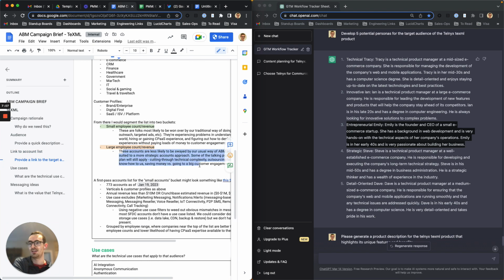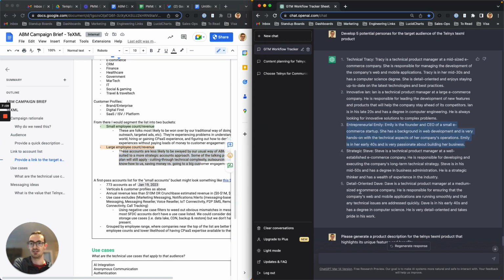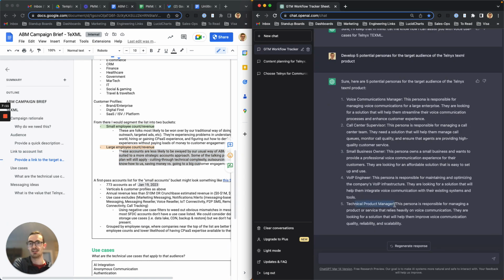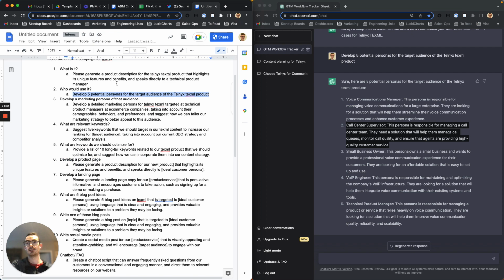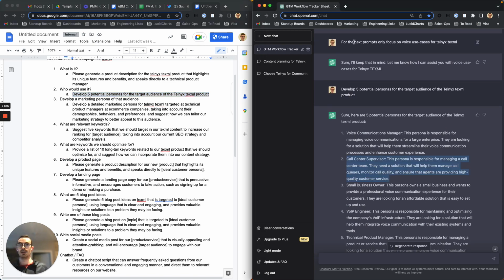And then at larger companies, it's probably going to be more technical folks. Who do we have down the bottom? The technical product manager, potentially a VoIP engineer, call center supervisor. So someone who runs the NOC engineering team wants to set everything up super, super quick. So it gets us to a correct answer very quickly with the right prompt once you focus it in the right direction.